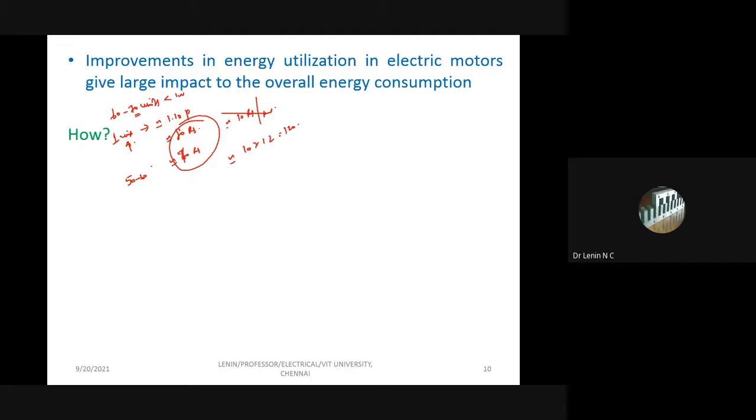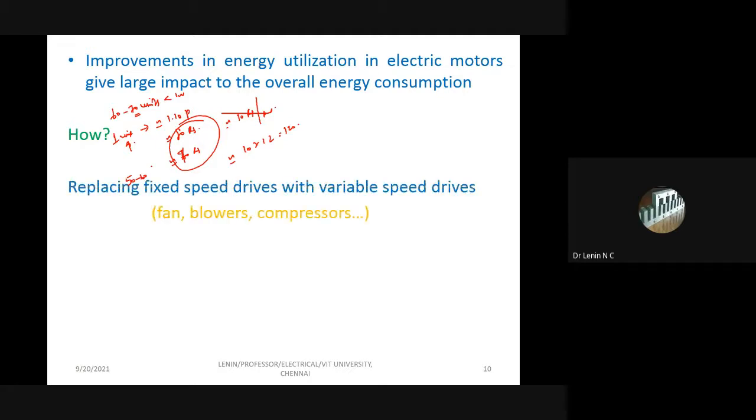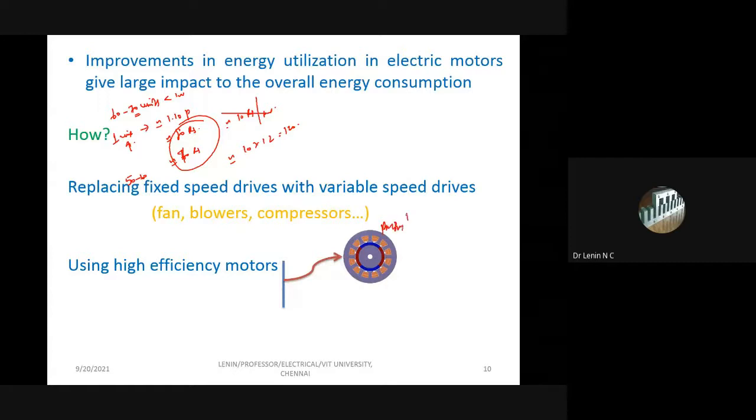Now, how are we going to do this? The idea began 5, 6 decades back itself: if you replace fixed speed drives with variable speed drives in almost all applications, you can gain more efficiency. You can save more energy. The second one is using high efficiency motors. So we have PMSM motors or BLDC motors. We also have the synchronous reluctance motor. These are all the high efficiency motors at present in the market.